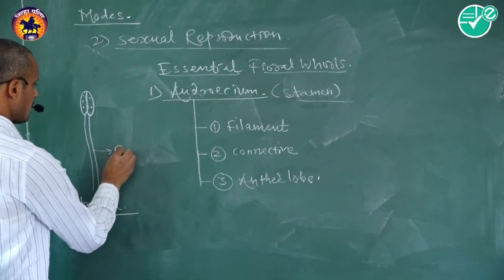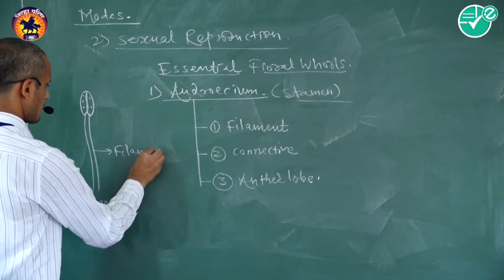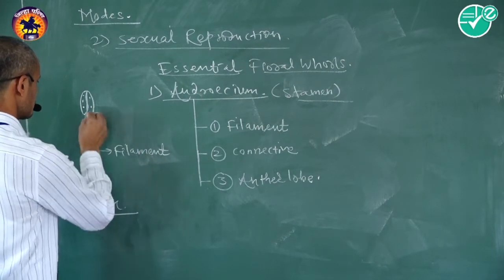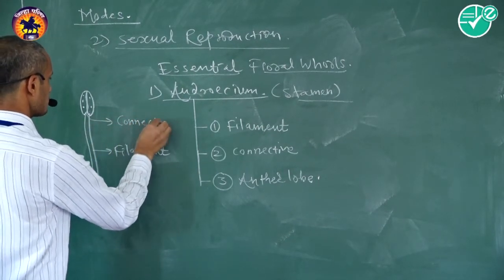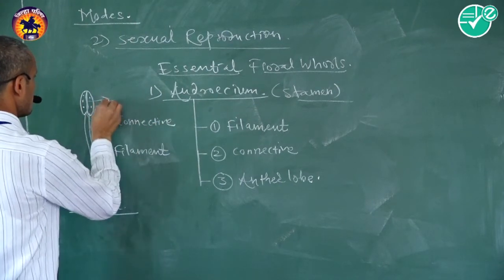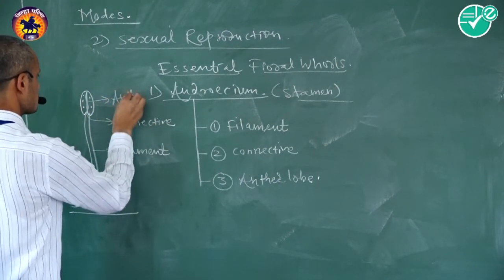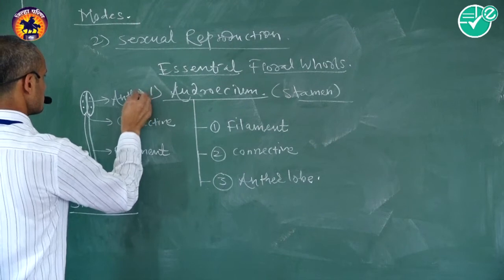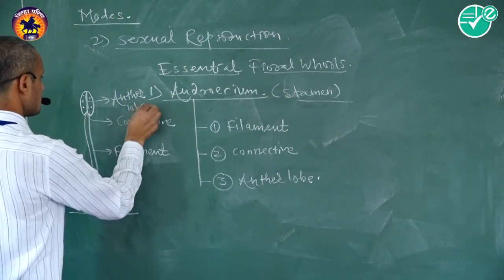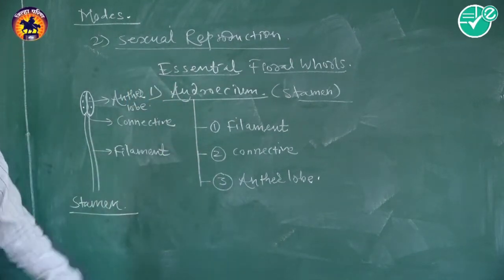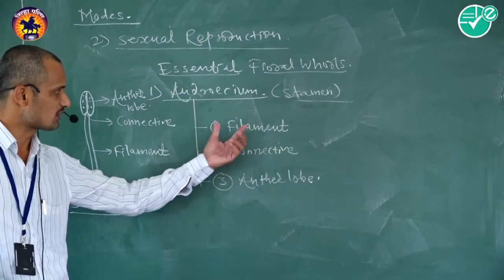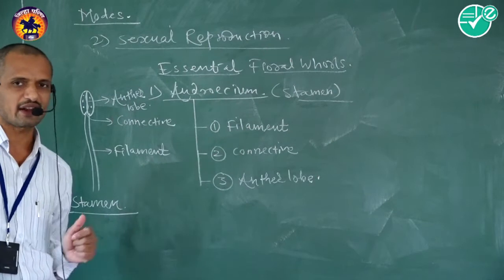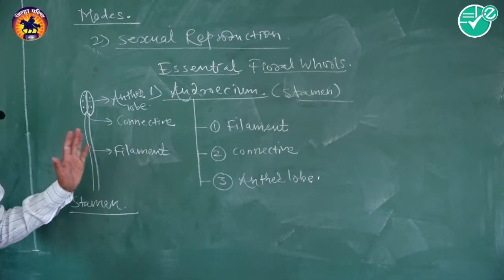That is the filament, that is the connective, and that is the anther lobe. Androecium or stamen consists of these three parts: first filament, second connective, and last anther lobe.